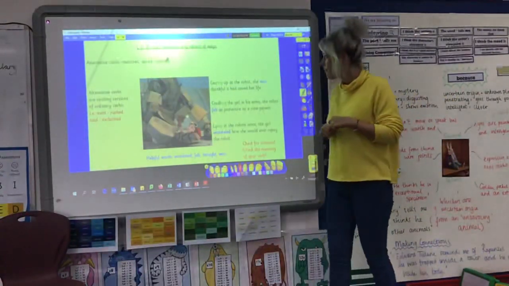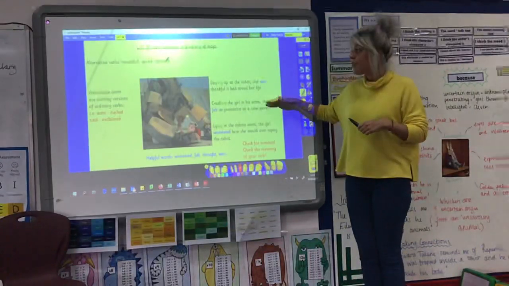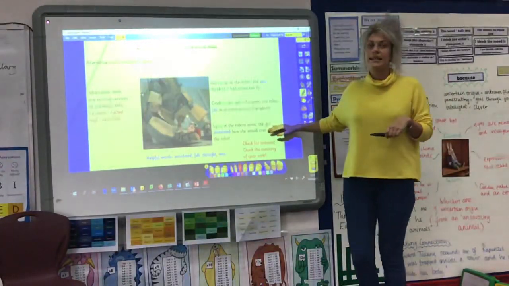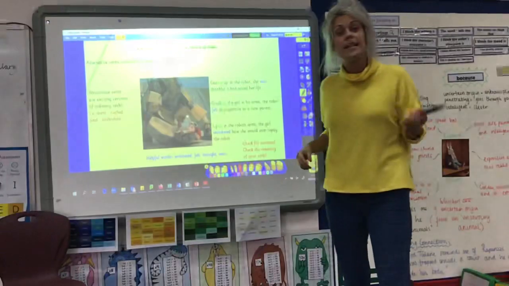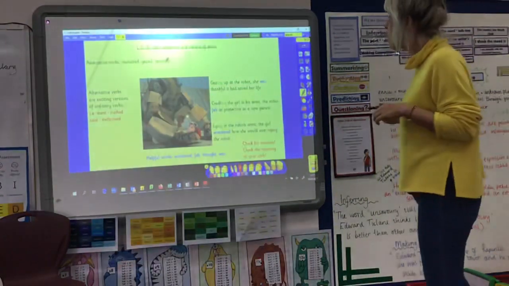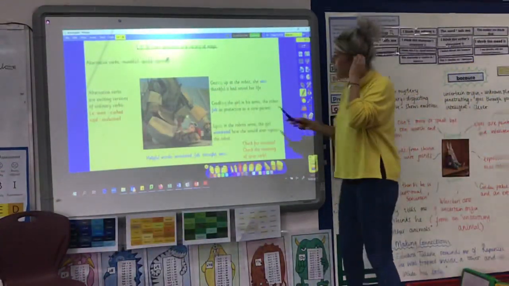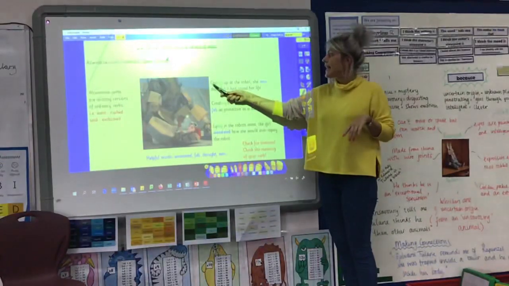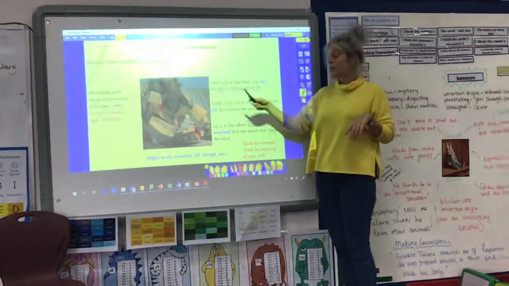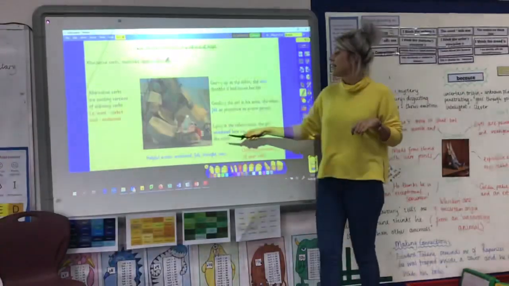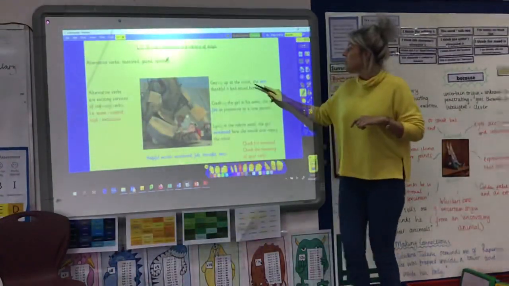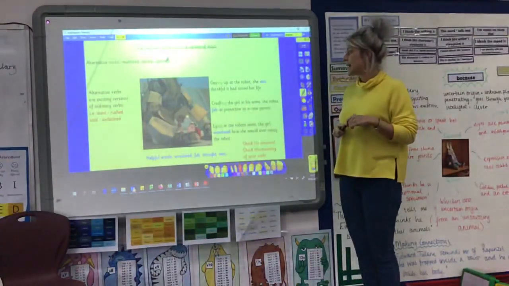So, I have given 3 examples here of sentences that start with alternative verbs because this is a little bit more difficult than the first 2 that we looked at. Here is my first one. Gazing up at the robot, so looking for a long time at something that you like. She likes the robot. She was thankful it had saved her life.